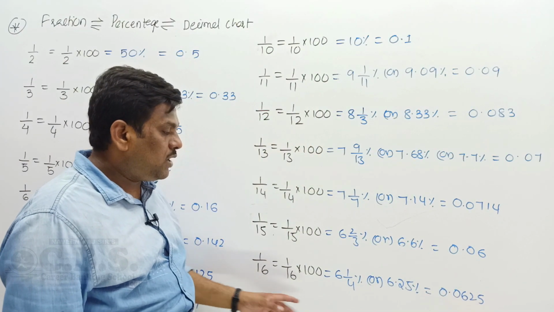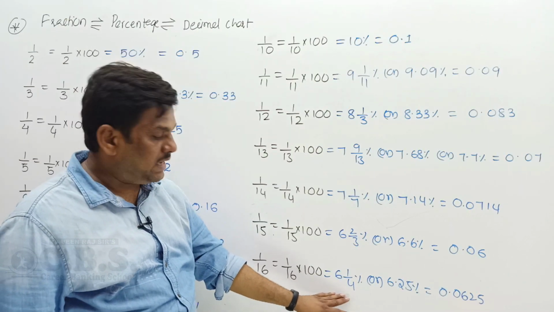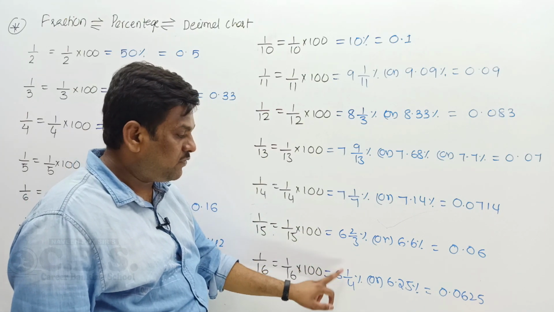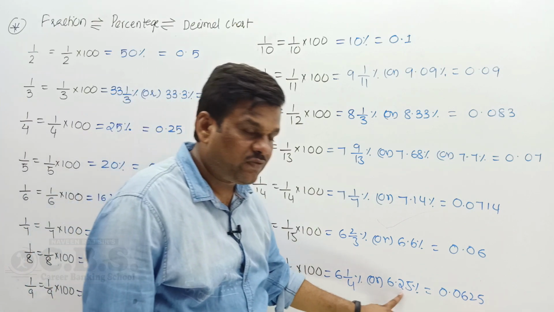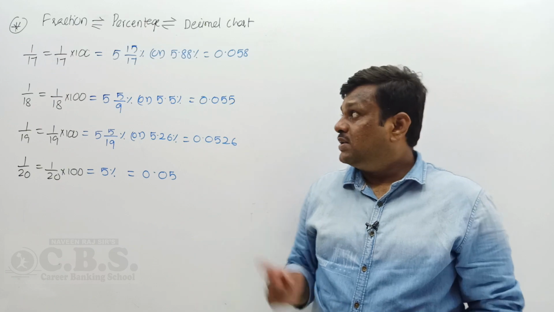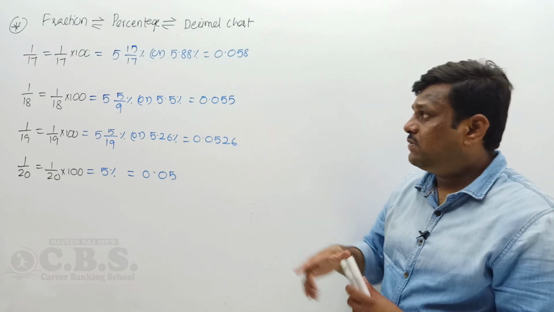And 1/16 value is nothing but half of the 1/8. So half of 12 1/2 is 6 1/4 percentage or 6.25 percentage or 0.0625. Next one is very important.